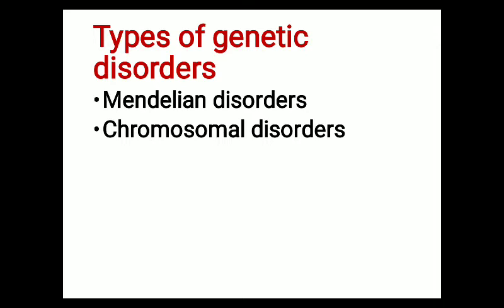So, what is the reason behind this? Why is a chromosomal disorder not inherited from one generation to another? Because the individuals who suffer from a chromosomal disorder are mainly sterile, unable to produce young ones. That's why chromosomal disorders are not inherited from one generation to another.